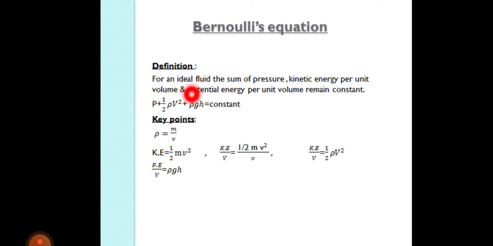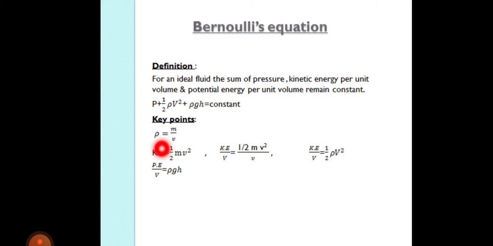For an ideal fluid, the sum of pressure, kinetic energy per unit volume and potential energy per unit volume remains constant. Students, you are familiar with the term pressure, but you are not familiar with the terms kinetic energy per unit volume and potential energy per unit volume. So we check the key points and understand these two terms.